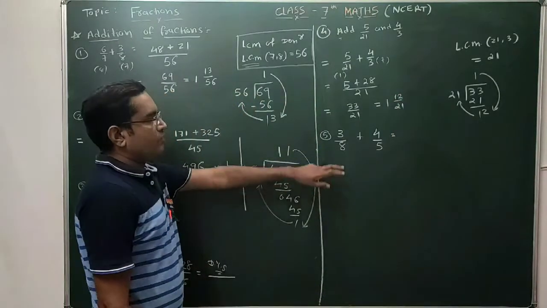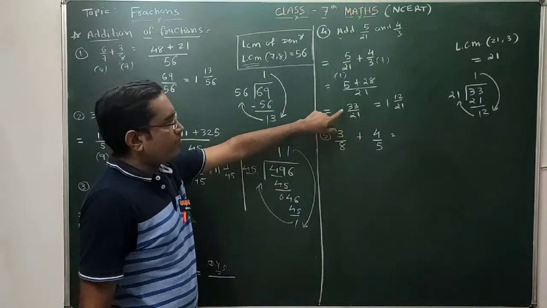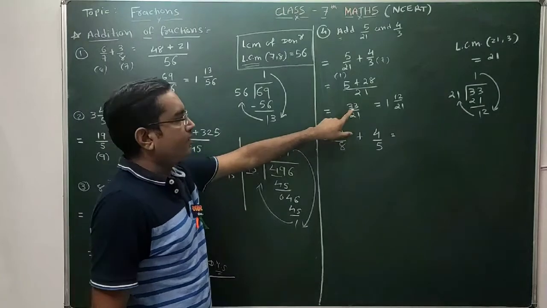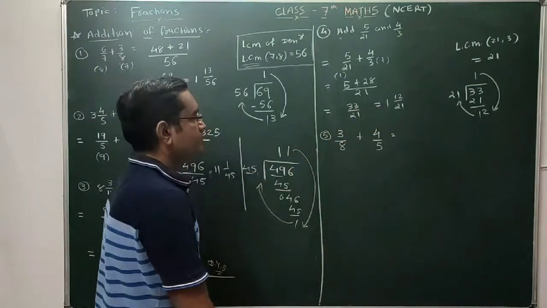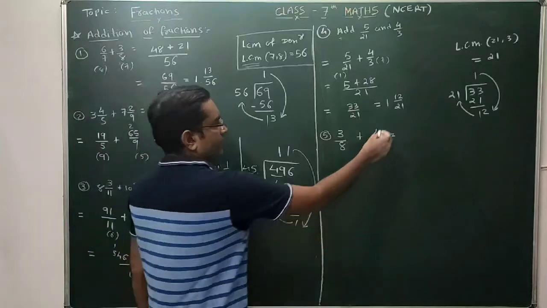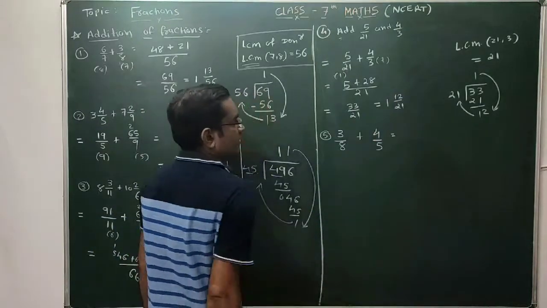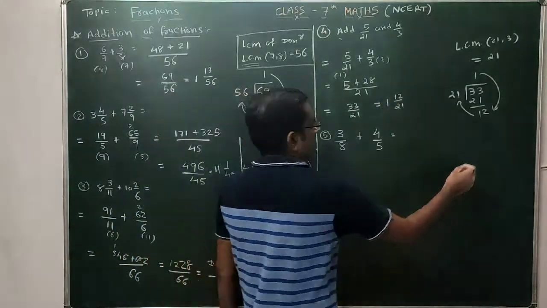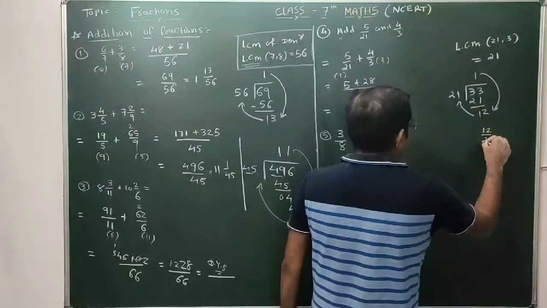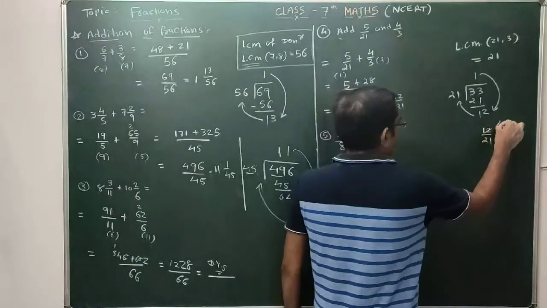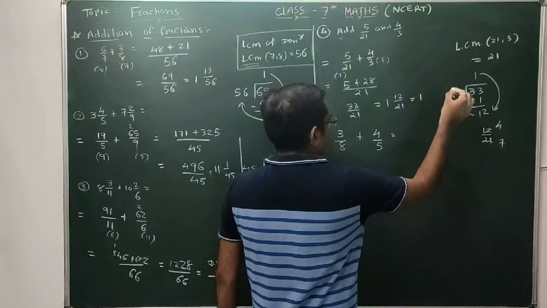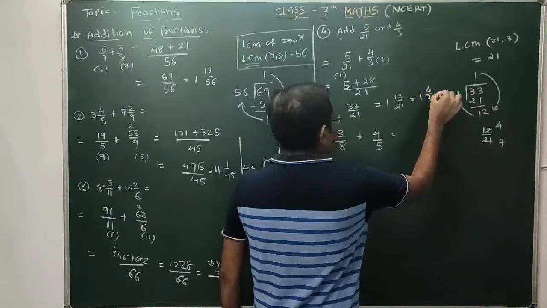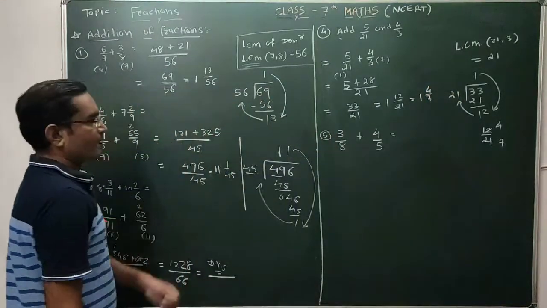Or first you can perform simplification over here, then you can convert that improper fraction into a mixed number, because here simplification is also there. 12 by 21 can be simplified as 3 4s are 12, 3 7s are 21. So this is one more simplification, which is 1 integer 4 by 7. Done?